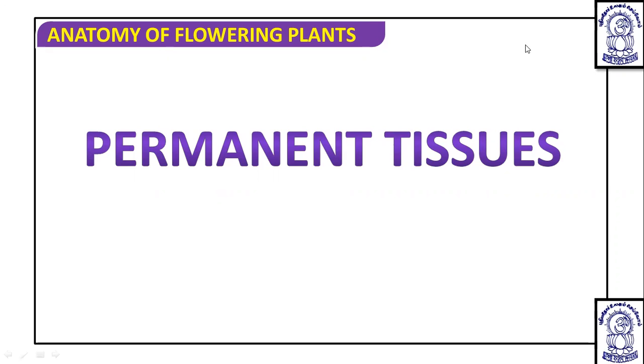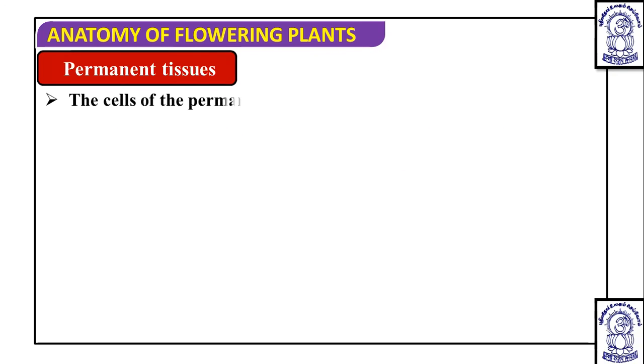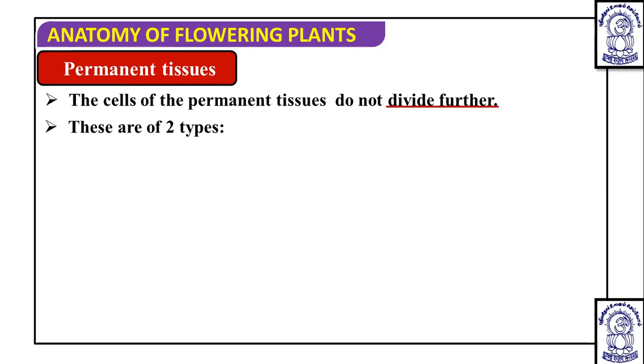So it is composed of cells which have lost the power of division temporarily or permanently. This permanent tissue is actually formed by the differentiation of the meristematic tissue, and the cells of permanent tissue do not divide further.